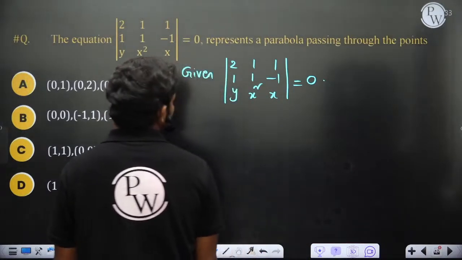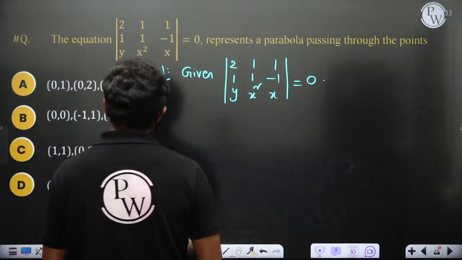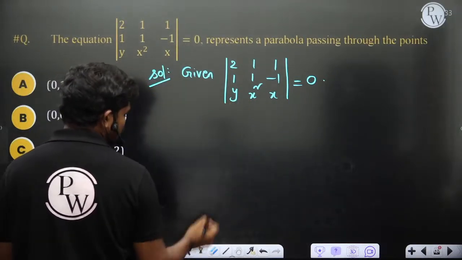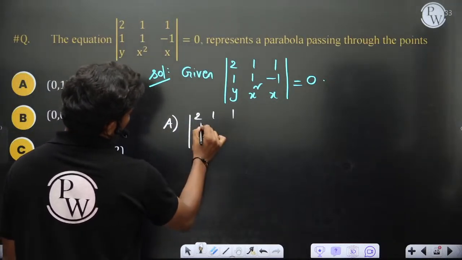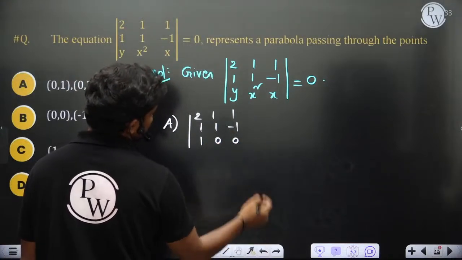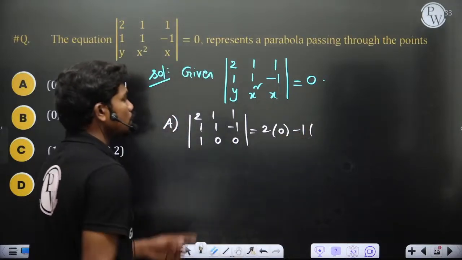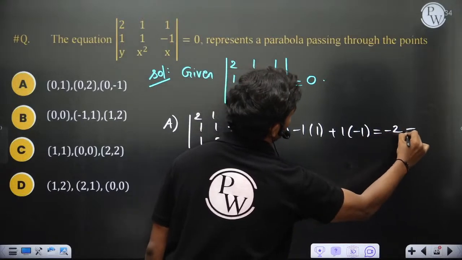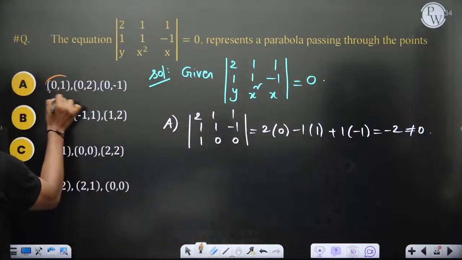Now you can go with the options, or you can use different techniques. First, check option A, the point 0 comma 1. If you want you can solve this directly, but since options are given, we'll go with option verification. Putting in 0 comma 1, the last row becomes 1 0 0. Taking the determinant: 2 times (0 minus 1 into 0) plus 1 plus 1 into minus 1, this gives minus 2, which is not equal to 0. This means the point 0 comma 1 is not passing through this parabola.